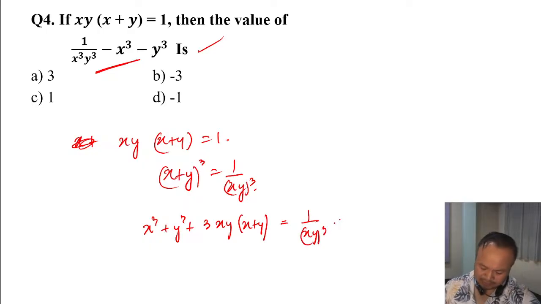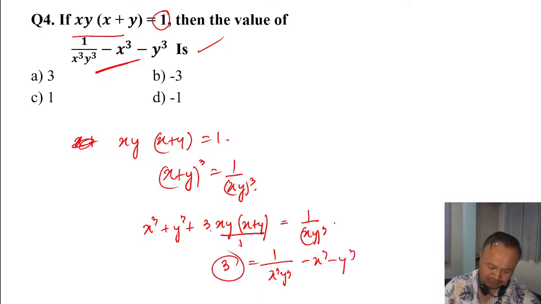Since x plus y is 1, and xy is also 1, 3 into 1 is 3. So 1 by x cube y cube minus x cube minus y cube is equal to 3. So the answer is 3.